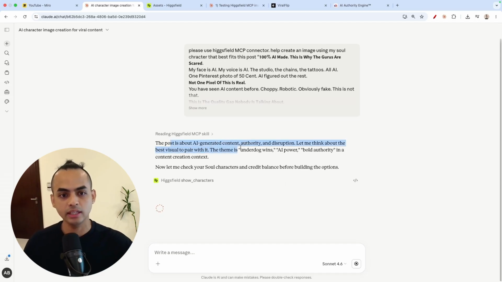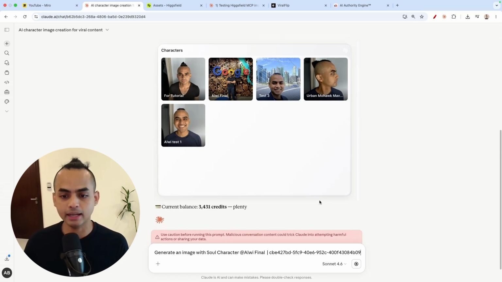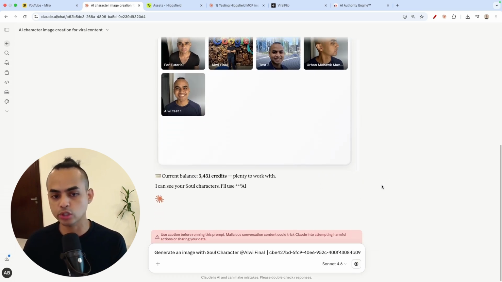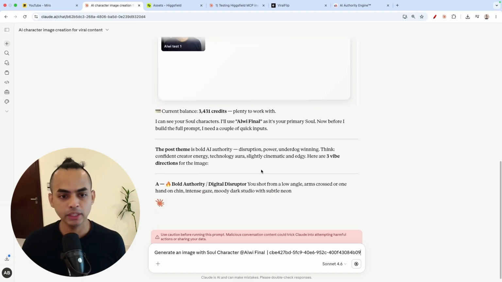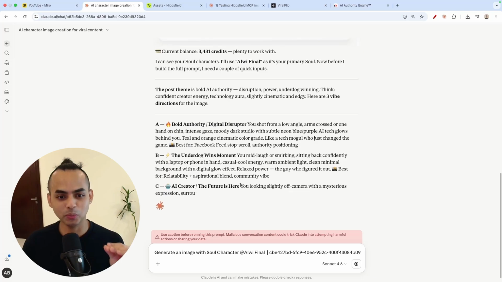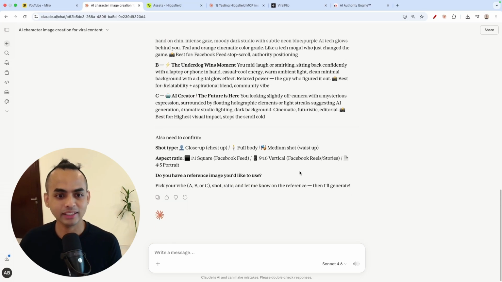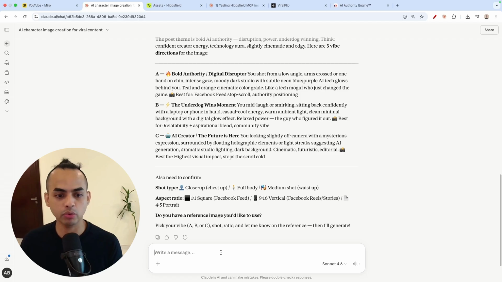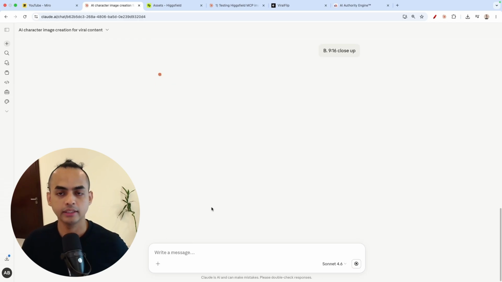Okay, so this post is about AI-generated content. The same thing again, it's asking me to choose which one exactly, right? So this example is all about me using a Higgsfield Soul. It tells me my balance before and it will tell me my balance after, okay? So basically, again, 3 options. What is a good one? So let's just pick any random one here, okay? So let me just delete this. Okay, so also need to confirm which one do we want. Let's do B, let's do 9:16, and let's do close up this time, okay?